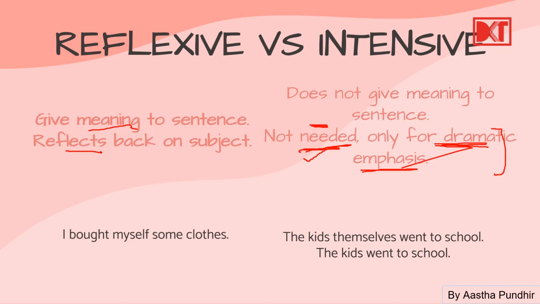Here the example is for reflexive. I'm seeing first here. I bought myself some clothes. Now here, what is the reflexive pronoun? Myself. I bought myself some clothes. Now यहाँ पे, what is myself doing? Myself is giving meaning to the sentence.